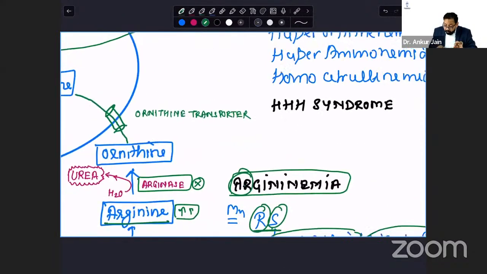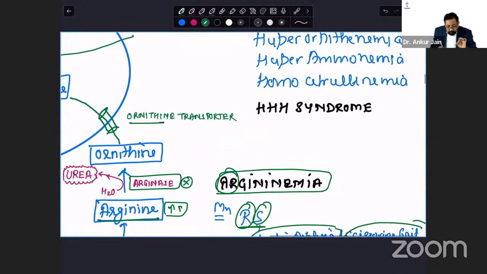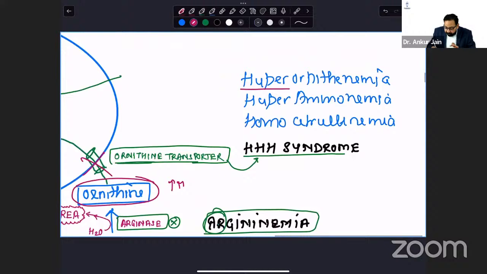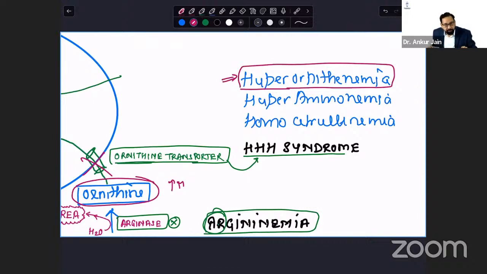Now one question has been asked, or this is important: ornithine transporter defect is triple H syndrome, HHH. If this transporter is defective, ornithine will not enter the mitochondria, so ornithine will increase, so hyperornithinemia. I know this is difficult to remember, even pronunciation is also difficult, but if you revise it once or twice,